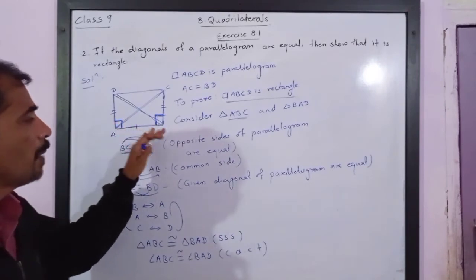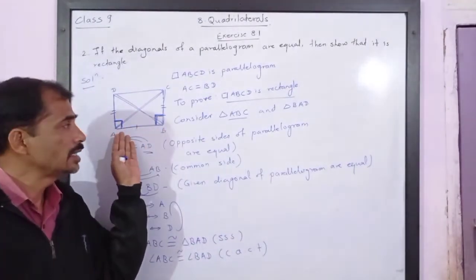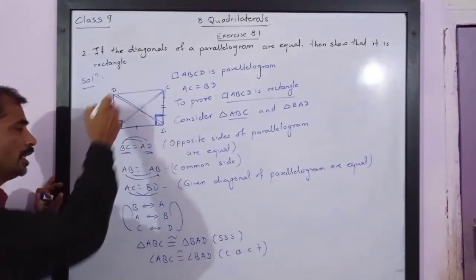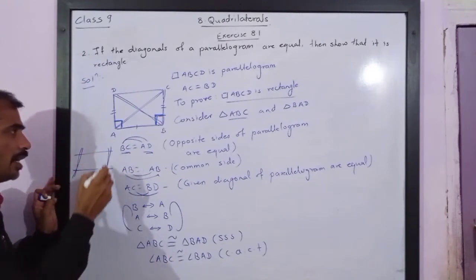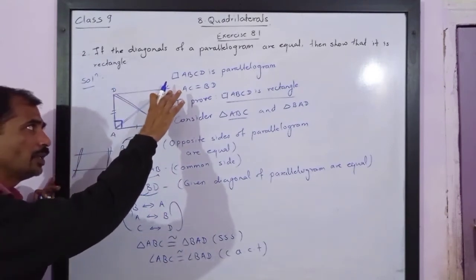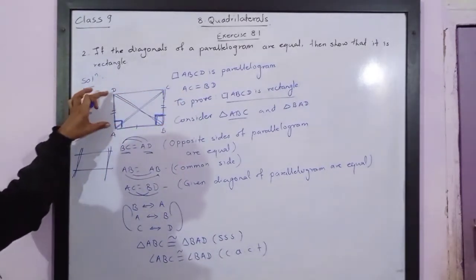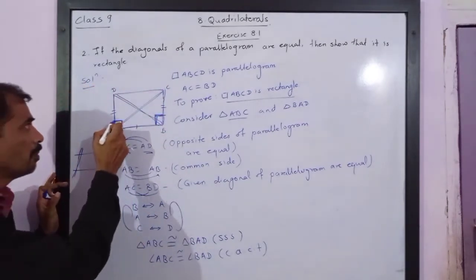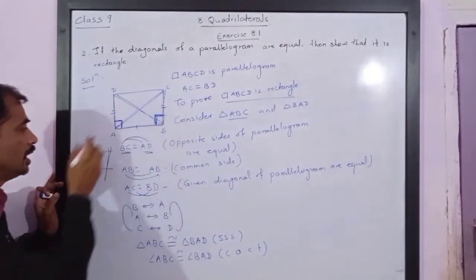But in case of parallelogram, we have studied that adjacent angles are supplementary, or we know that this parallelogram has opposite sides parallel. So this side is parallel to this side. AD is parallel to BC. That is the definition of the parallelogram. And if these two sides are parallel, it means angle A and angle B are interior angles.